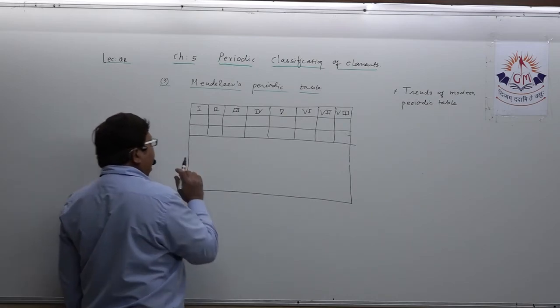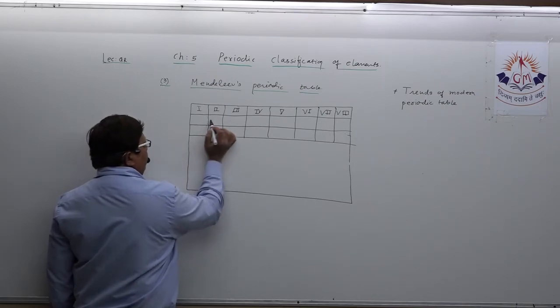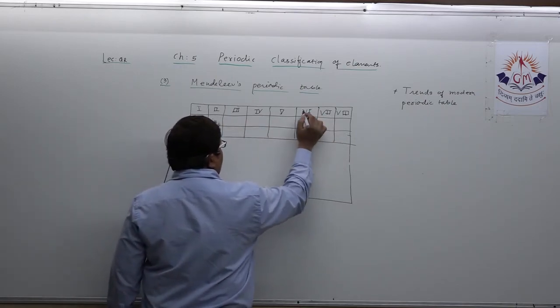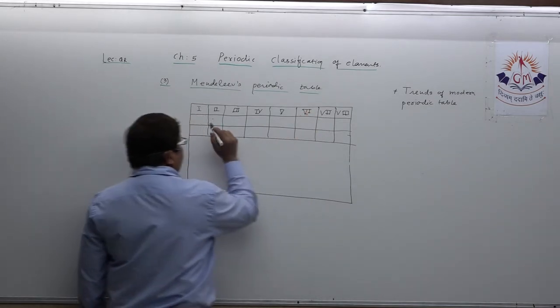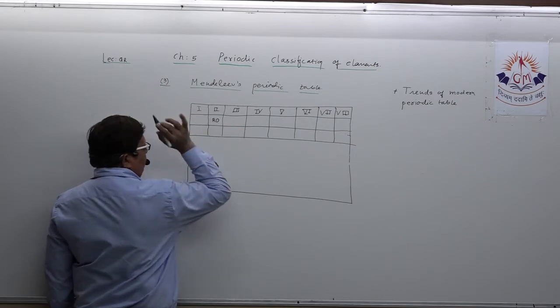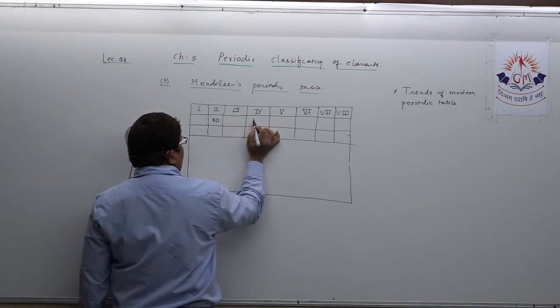See what I am writing, on that you need to concentrate. Start from here. Suppose 2, 4, 6, 8. First you target this. What I am writing here, please concentrate. RO. Remember. Then increase one oxygen atom.